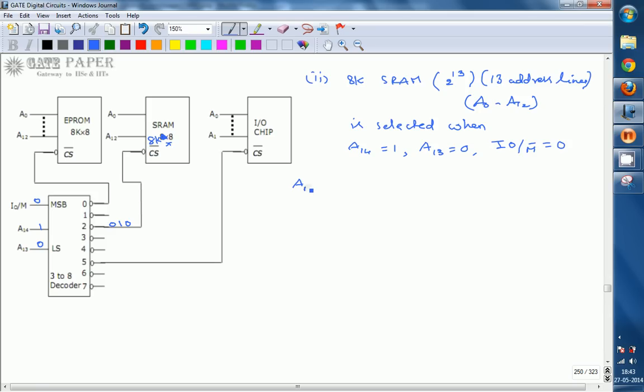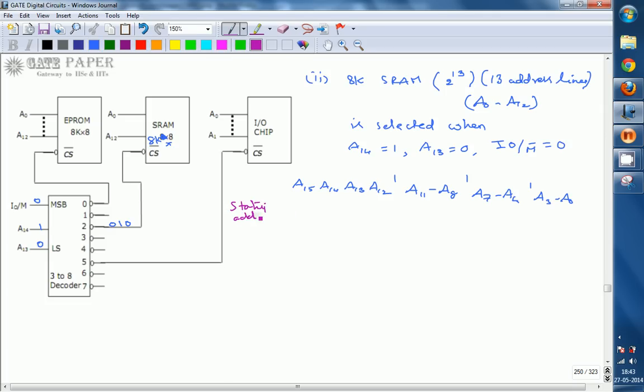This is A15, A14, A13 and A12, the higher nibble, and the lower nibbles are A11 to A8, next A7 to A4, next A3 to A0. So the starting address can be written like this.